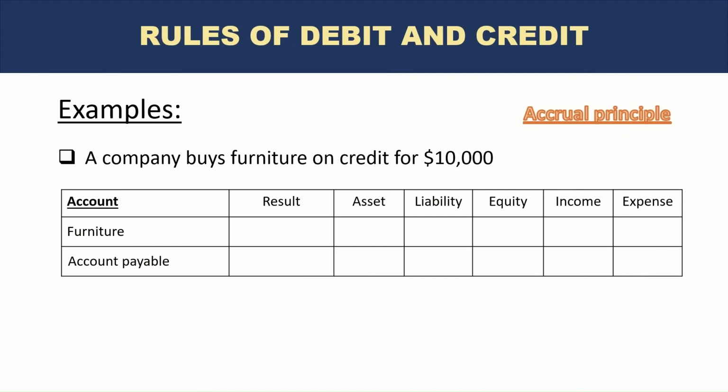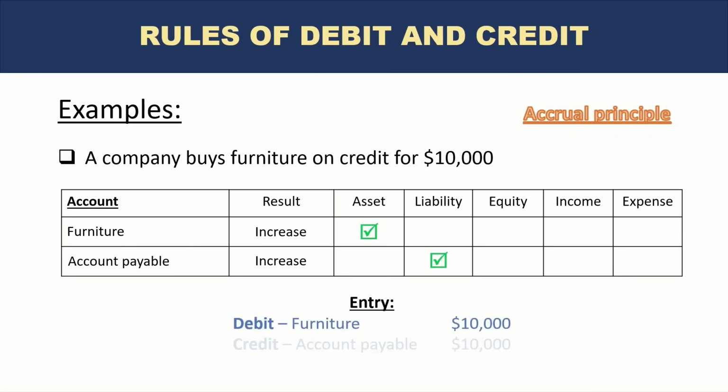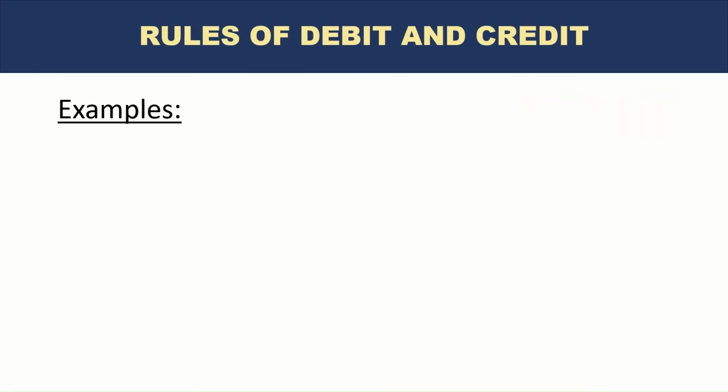So what happens to furniture in this case? Of course, there's an increase. What happens to liability or accounts payable? There is also an increase. And we know when asset increases, there is a debit, but when liability increases, there is a credit. You see how every time there is always a debit and always a credit. So the entry would be debit furniture 10,000, credit accounts payable 10,000. Let's go to the next example.